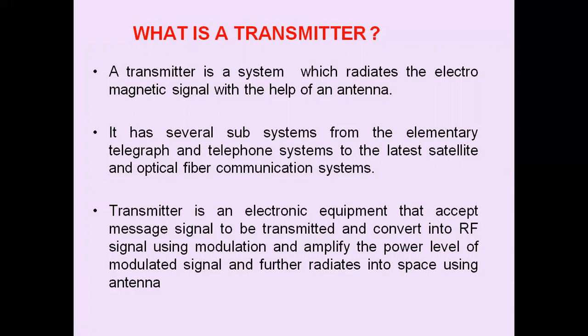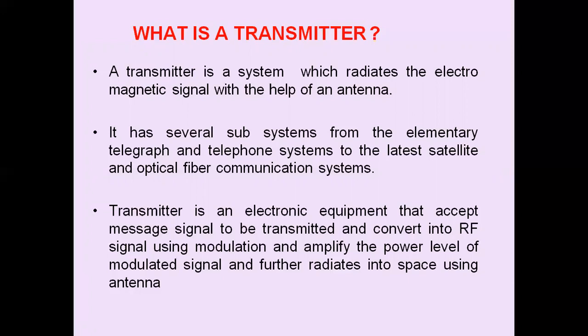It has to accept the message signal that we want to transmit from transmitter to receiver, then convert that message signal into an RF signal using the process called modulation. The modulated signal is amplified sufficiently by using power amplifiers to get a sufficient power level, and after amplification it is radiated into space using an antenna. So these are the basic functions of the transmitter.